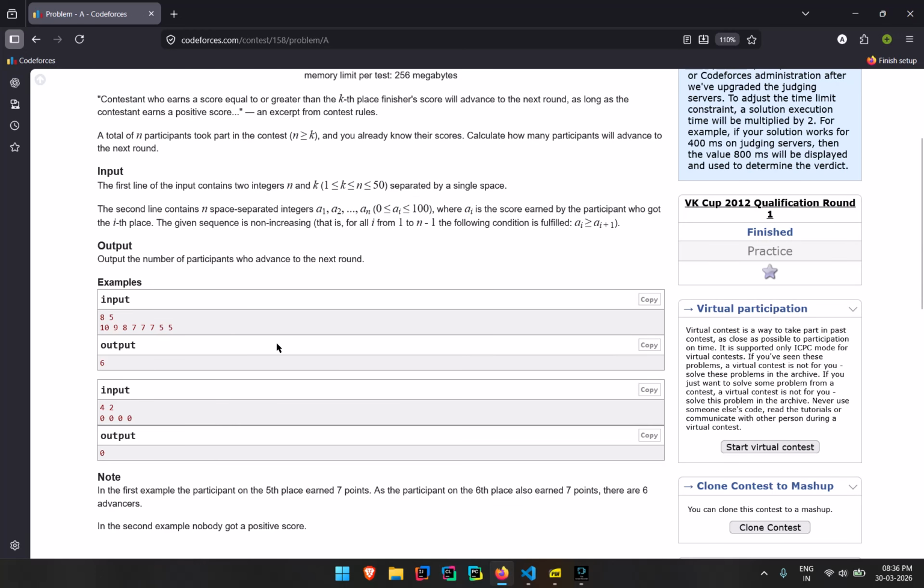Okay, so here what I need to do is this is the number of students participating in a contest, and this is the cutoff of that contest. That is, if the ith student's cutoff is more than 5, then he will be promoted to round 2. So here, how many students are promoted?